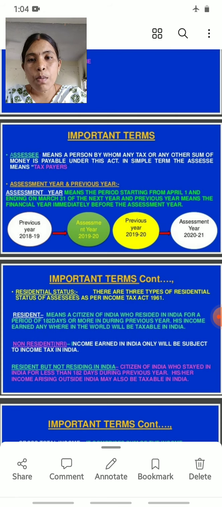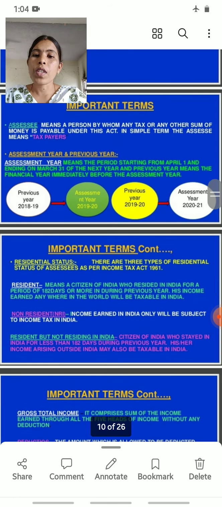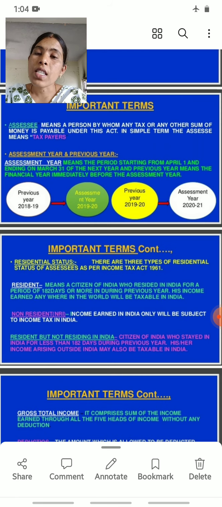What is assessment year and previous year? First, what is assessment year? Assessment year means the period starting from April 1st to 31st March. The period starts from 1st April and ends with 31st March. So this 12 months period is called an assessment year. And what is previous year? Previous year means the financial year immediately before the assessment year.